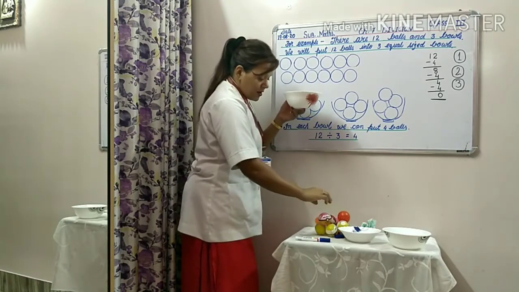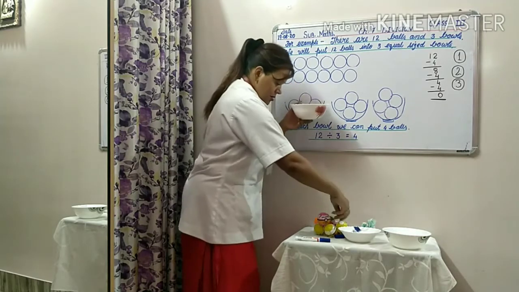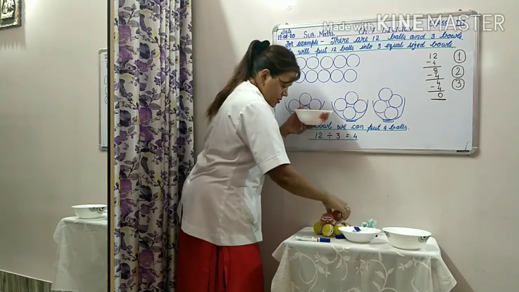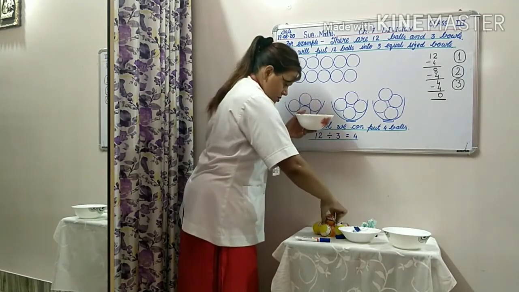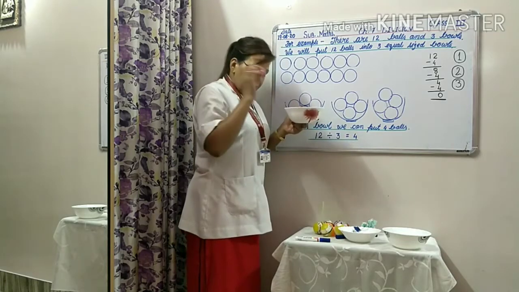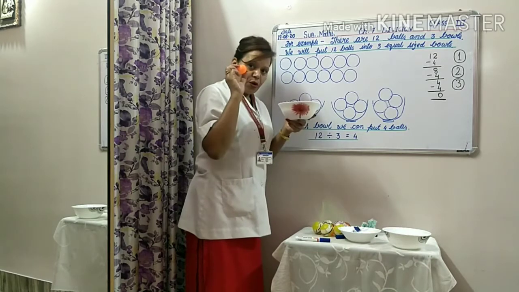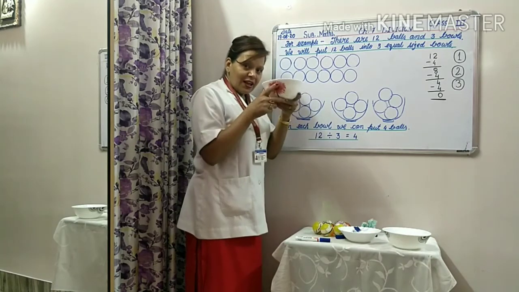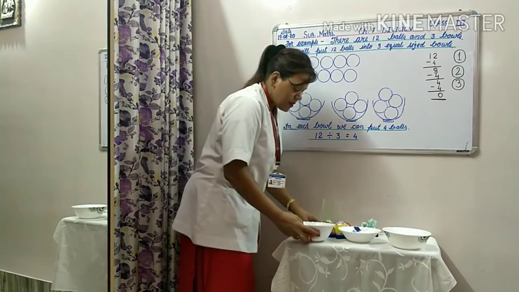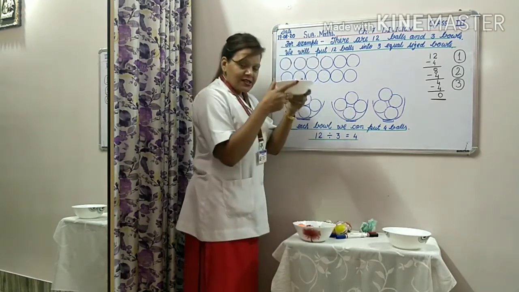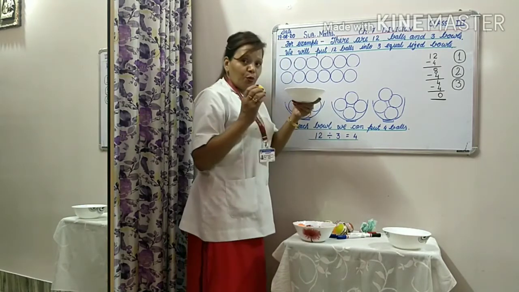Bowl number 1. 1, 2, 3, 4. 4 balls are there in this bowl. Bowl number 1. Now see, in this second bowl, we will put 4 balls.